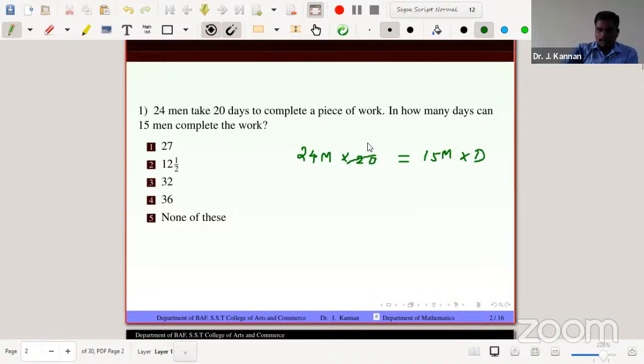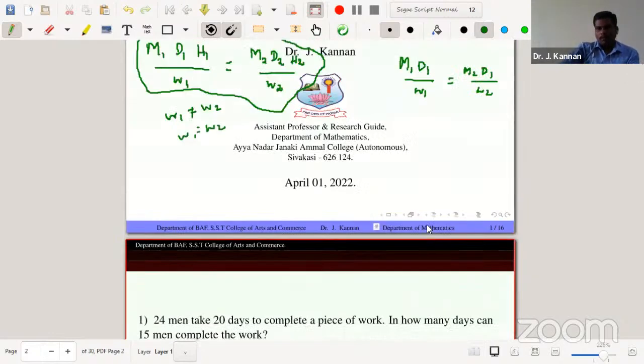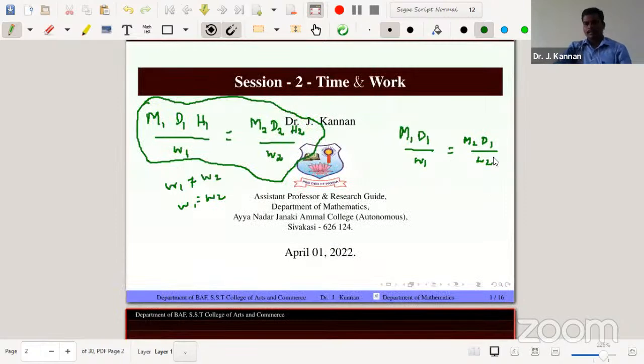So 20 is 4 times, 15 is 3 times, cancelling 3, just 8 times. Therefore just 32 days only. So D is the number of days, because in 32 days 15 men can complete the work. Just a one-line answer. You only need this type of format. It's not a formula, just a format.